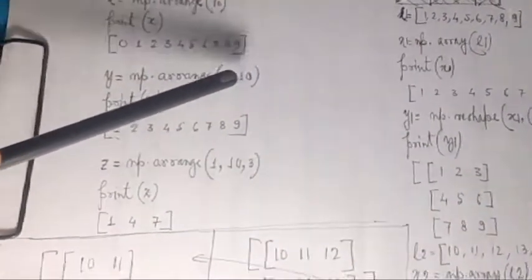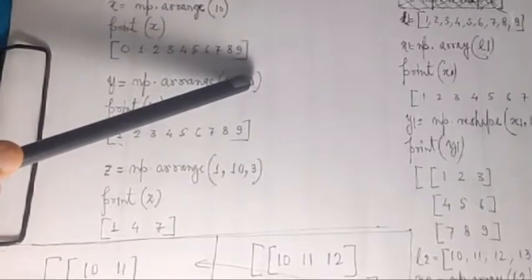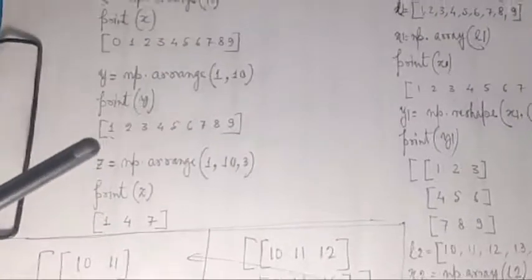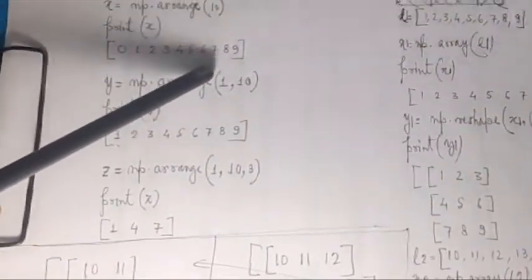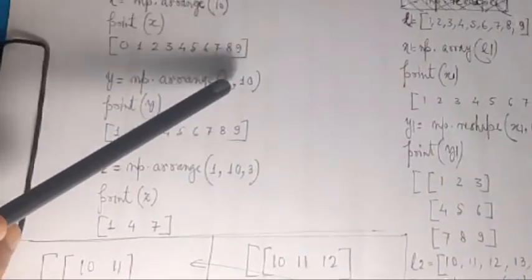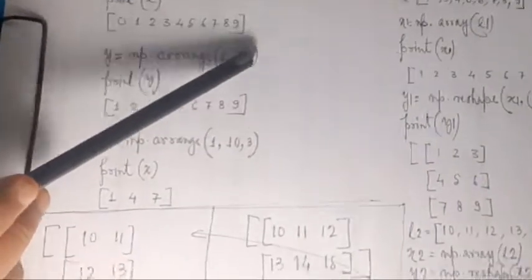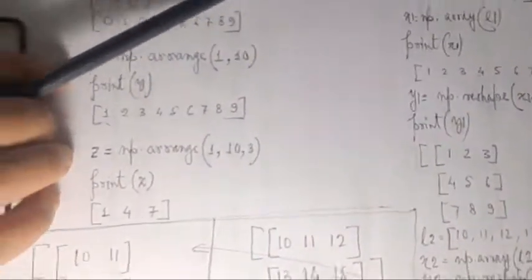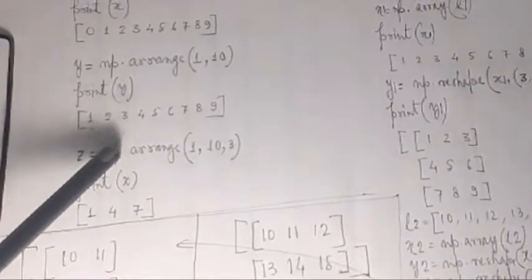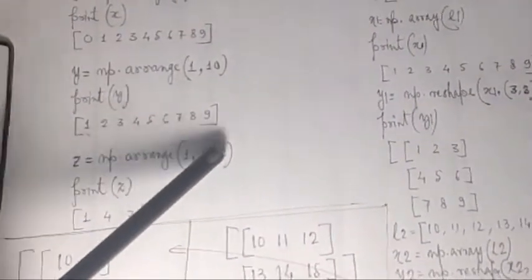Now see the next one, np.arange(1, 10). By default increment is 1. So starting from 1 up to 10, so 10 minus 1 should be created. Print y, the value goes to y: 1 2 3 4 5 6 7 8 9. By default it should start from 0, but your starting value is 1. So from 1 to 10 minus 1, so 1 to 9.